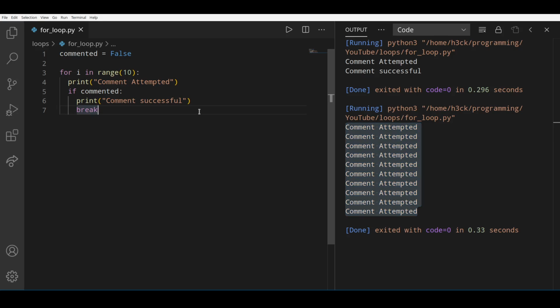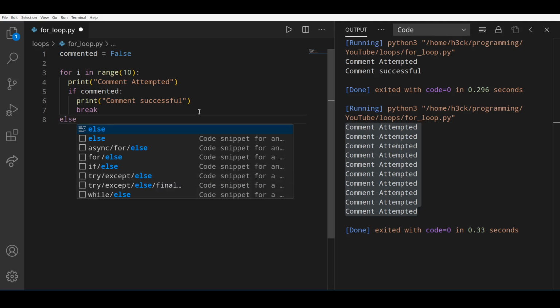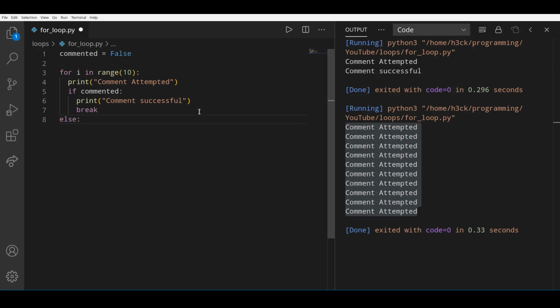We have used the for loop here. Now the next part is we'll use the else statement with the for indentation. You may notice we have used the else statement here in the for statement indentation. So let's get to it.